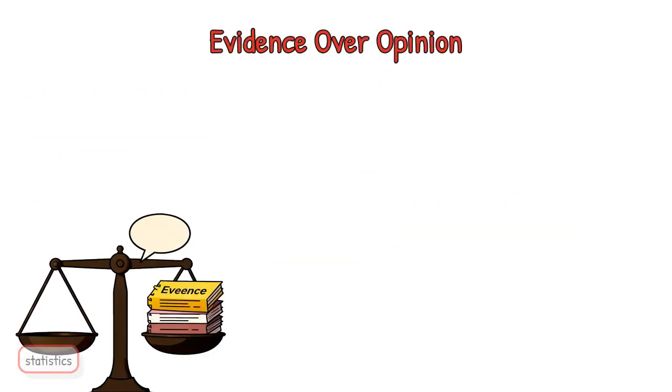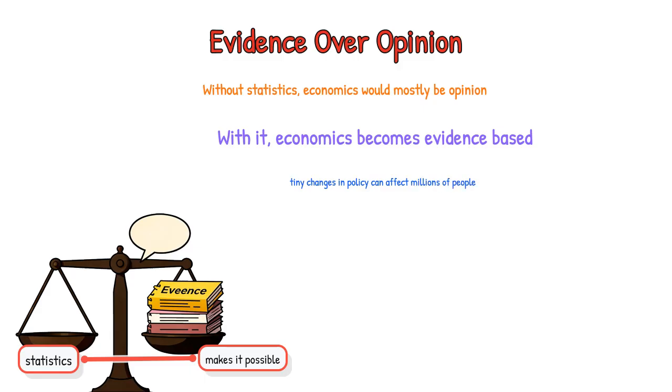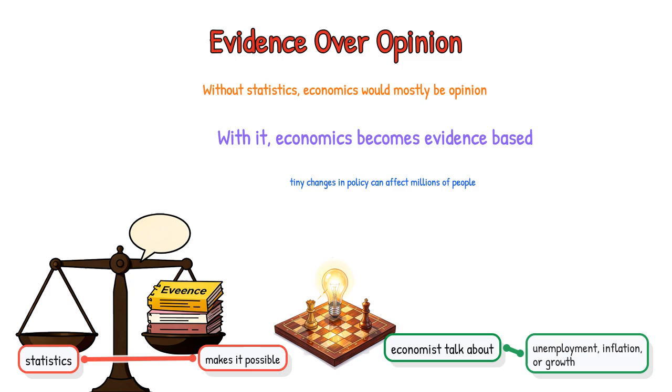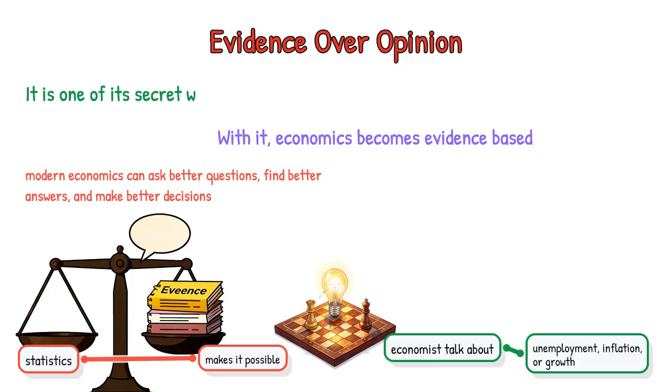The secret is that statistics does not just make economics more precise. It makes it possible. Without statistics, economics would mostly be opinion. With it, economics becomes evidence-based. And in a world where tiny changes in policy can affect millions of people, that matters a lot. So the next time you hear an economist talk about unemployment, inflation, or growth, remember, behind the scenes, statistics is doing the heavy lifting. It is the reason modern economics can ask better questions, find better answers, and make better decisions. And that is why statistics is not just part of economics. It is one of its secret weapons.